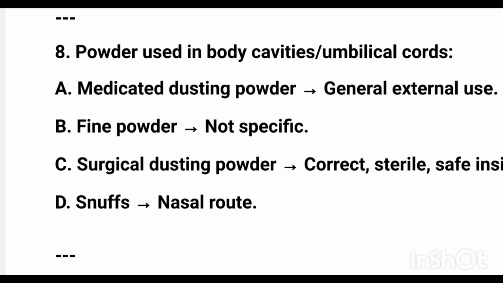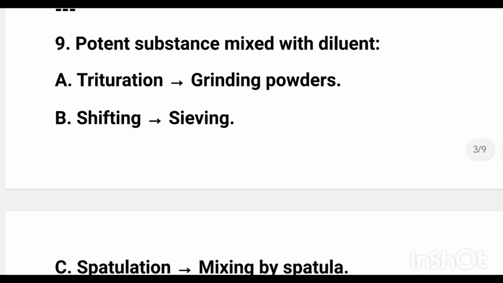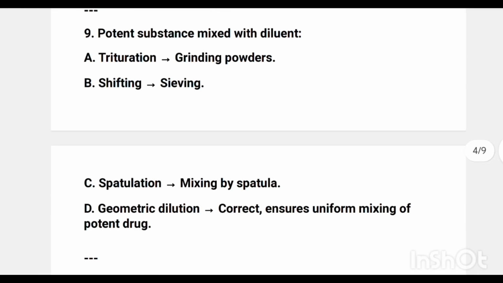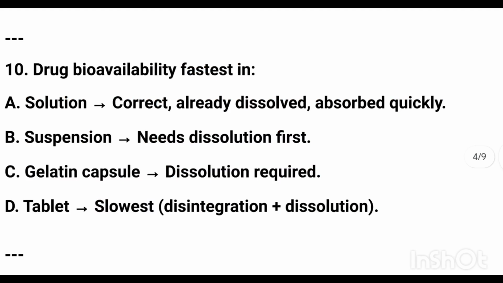Powder used in body cavity or umbilical cord is surgical dusting powder. Potent substance mixed with diluent: geometric dilution. Drug bioavailability is highest when fasted, in solution.